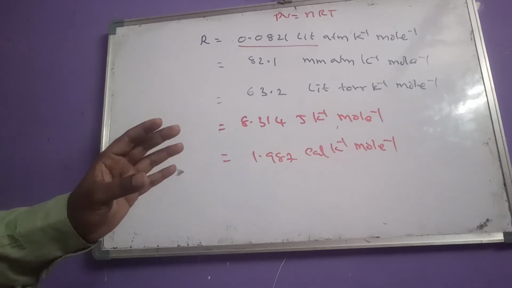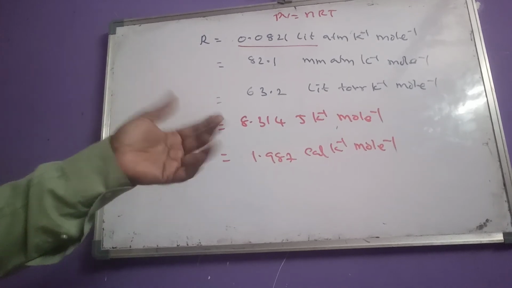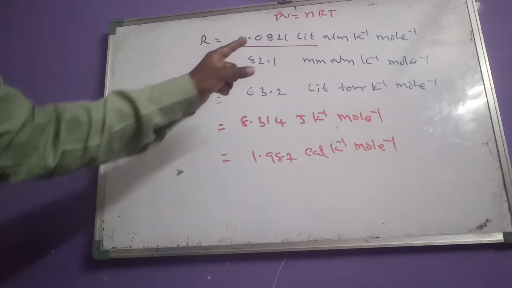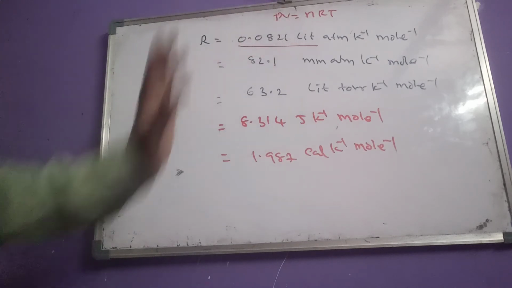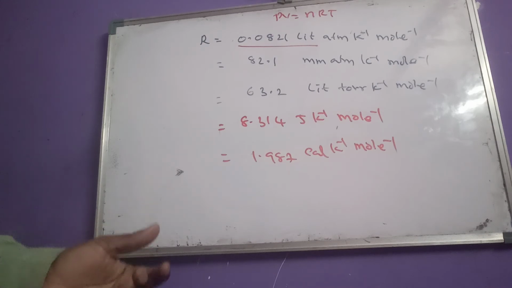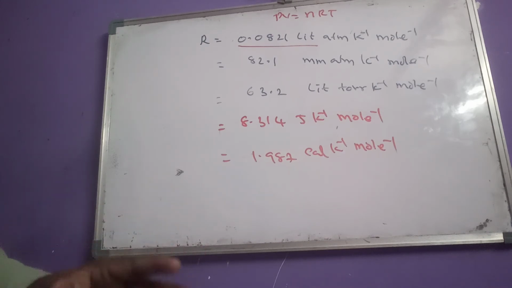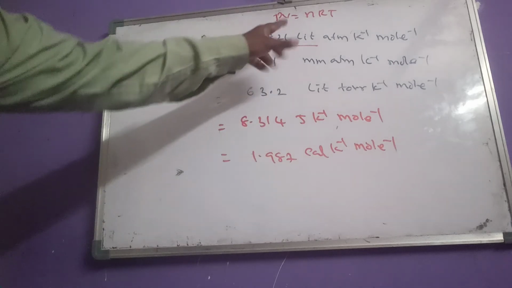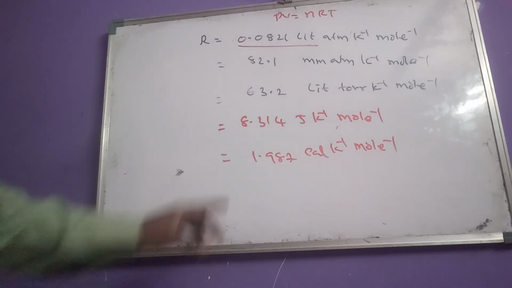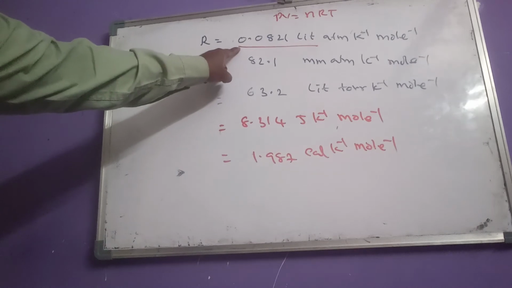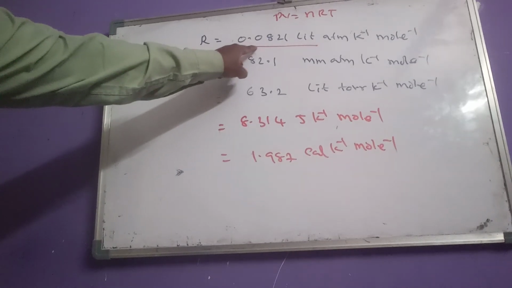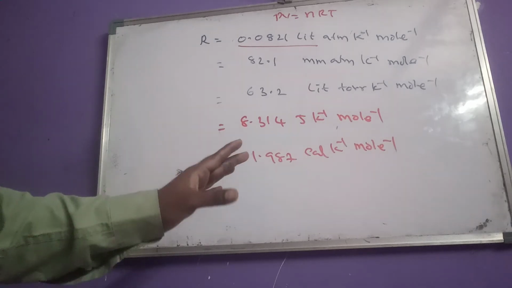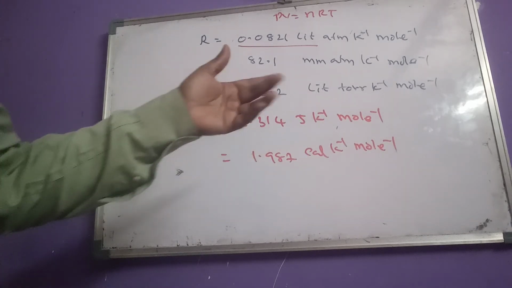If the question is related to any such type of formula, that means PV equals WRT by M or density d equals PM by RT, whatever formula related to the ideal gas equation, we have to always use the R value 0.0821 liter atmosphere Kelvin inverse mole inverse.